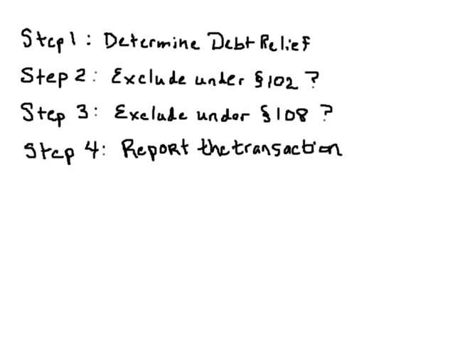In step 3, see if you can exclude it under Section 108 and the many provisions we discussed. And then finally, you report the transaction, meaning that if you cannot exclude it, that you would include it in the income, or show the exclusion in Form 982 and disclose the resulting tax attributes.